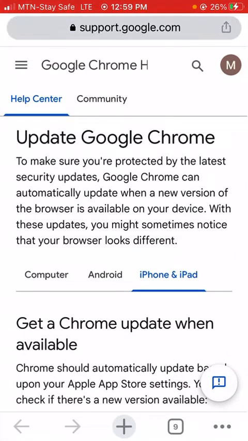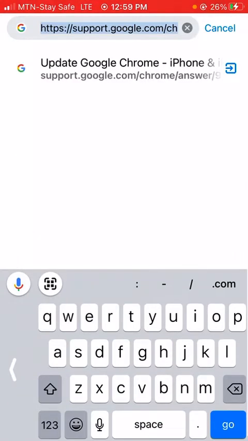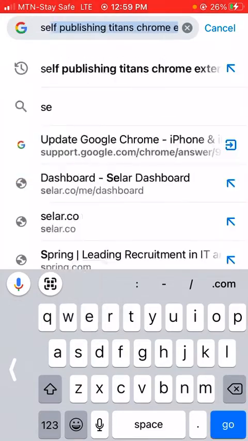All you need to do is type Self-Publishing Titans tool. It's already appearing because I've typed it before.